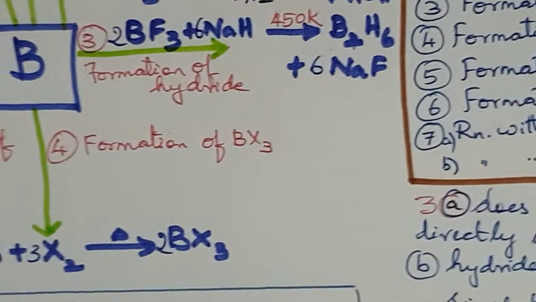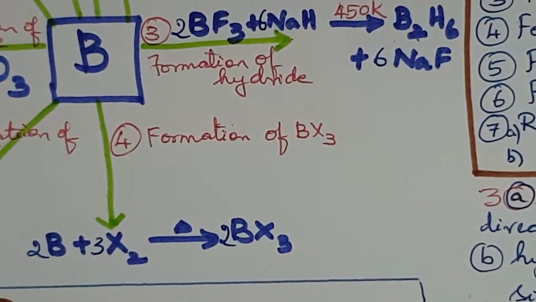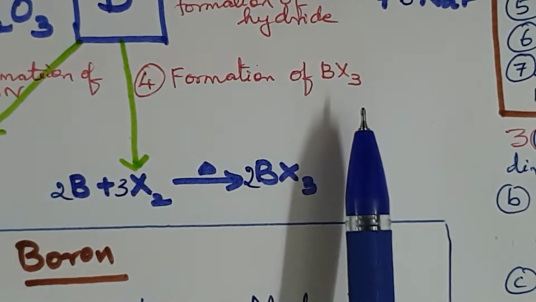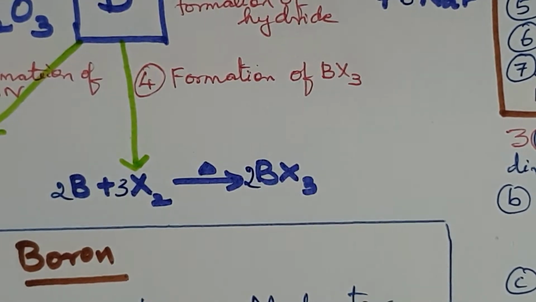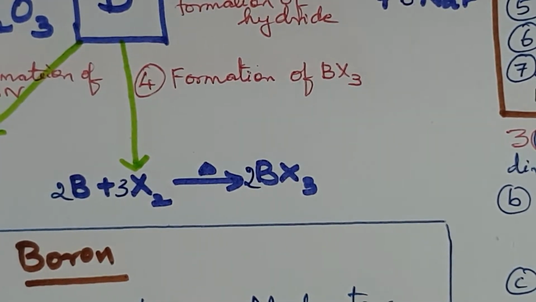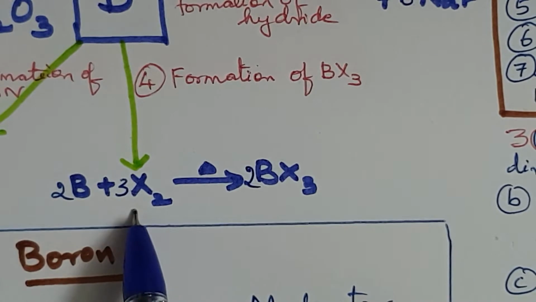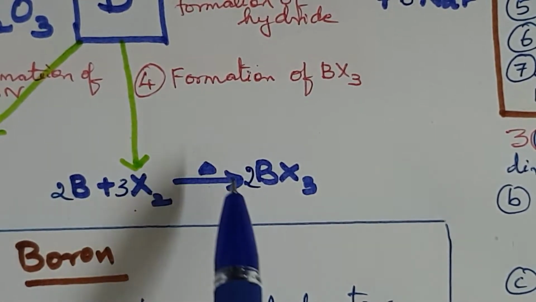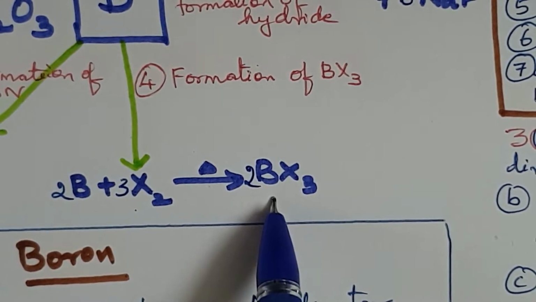Now let's look into the fourth reaction, the formation of BX3. Formation of boron trihalide: boron combines directly with halogens at a high temperature to form boron trihalides.